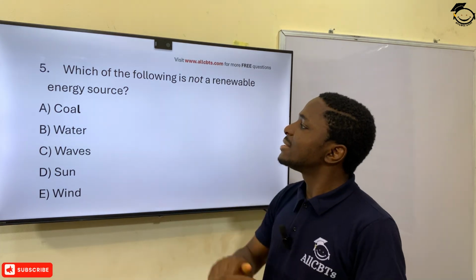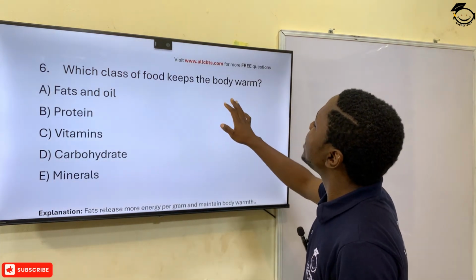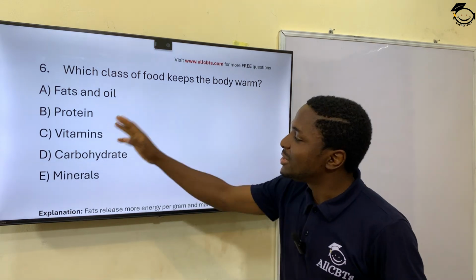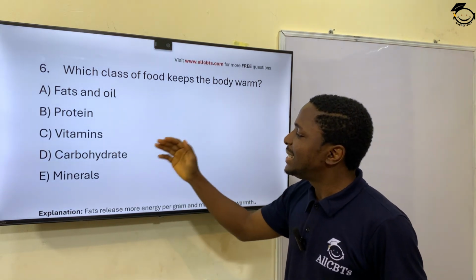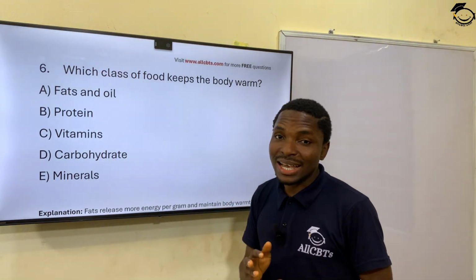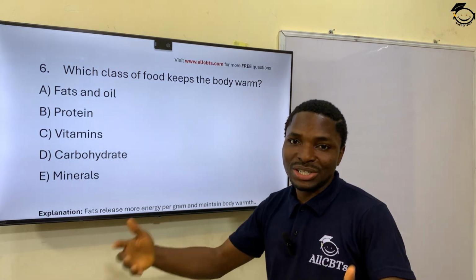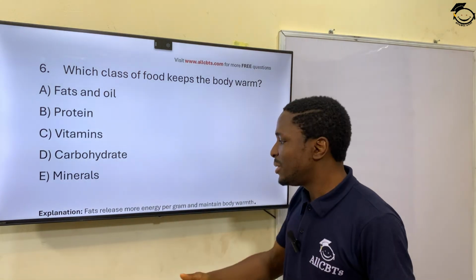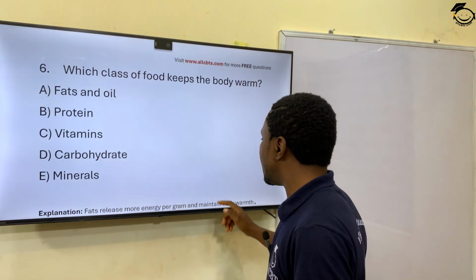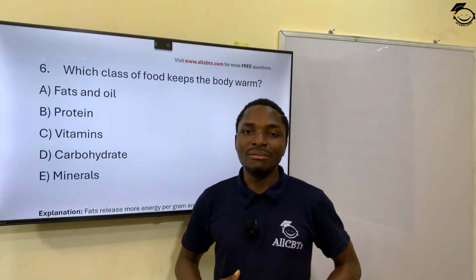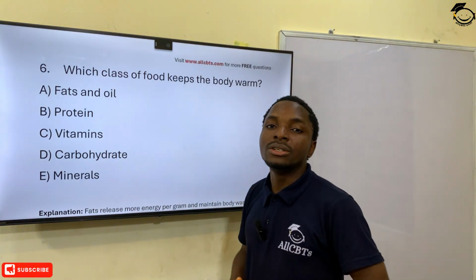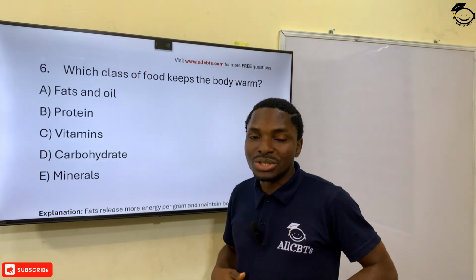And then question 6. Which class of food keeps the body warm? We have A, fats and oil, B, protein, C, vitamins, D, carbohydrates, and E, minerals. Now, fat and oil is the answer because fat and oil produces energy, which keeps the body warm. Like you see the little explanation I made here for you. Fat releases more energy per gram and maintains the warmth of the body. So fat and oil is the class of food that is needed by the body to retain warmth.